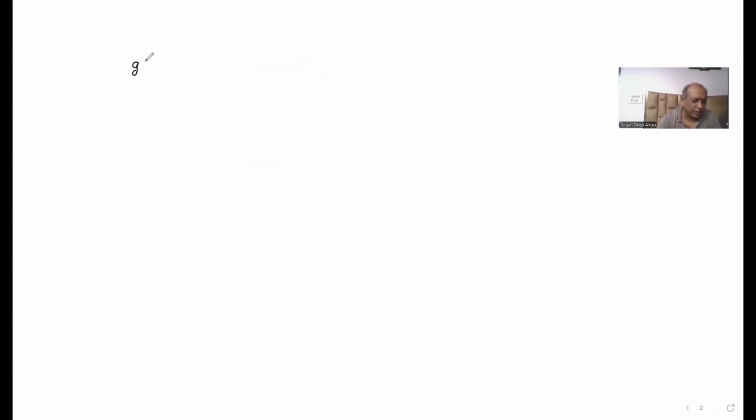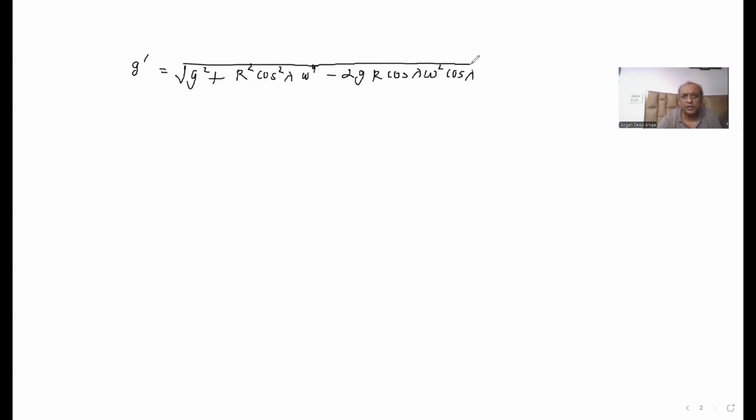So what we are obtaining is g dash is equal to under root of g square plus capital R square cos square lambda omega raised to the power 4 minus 2 g capital R cos lambda omega square cos lambda. All of this is in the square root sign.